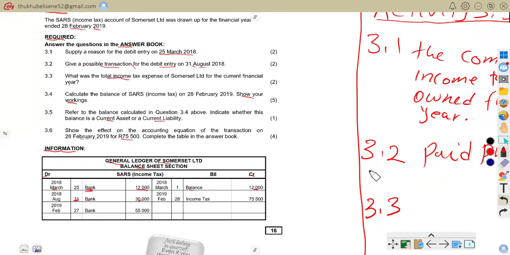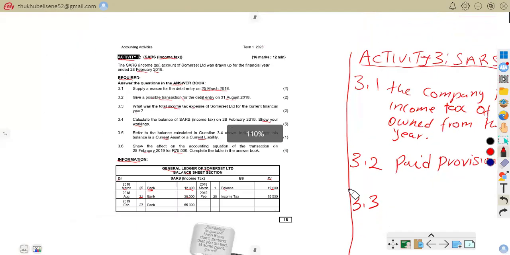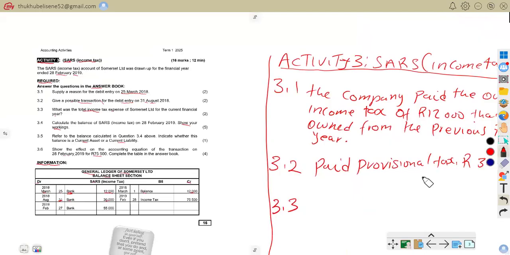So now we come here and write that answer. Our total income tax is 75,500, which is on the credit side, because this is the amount the business owes. That is why it's here on the credit side. Hope we understand.